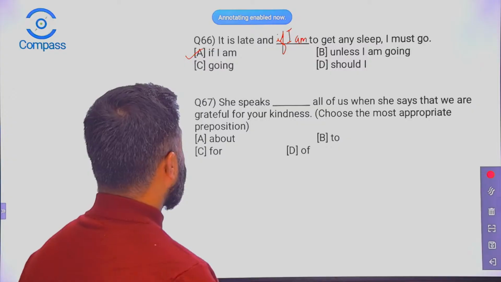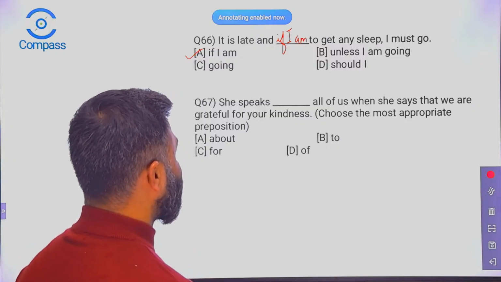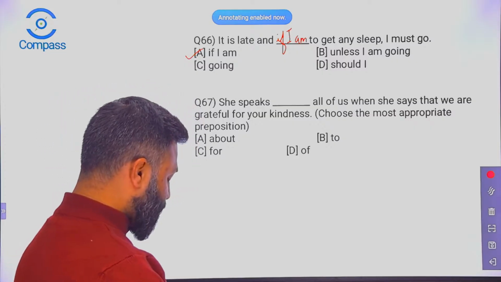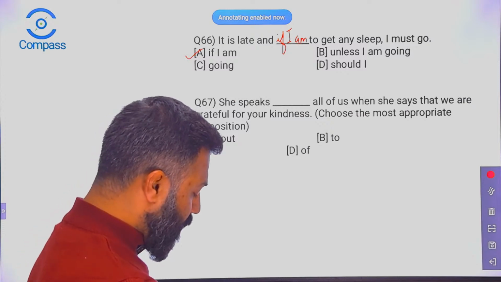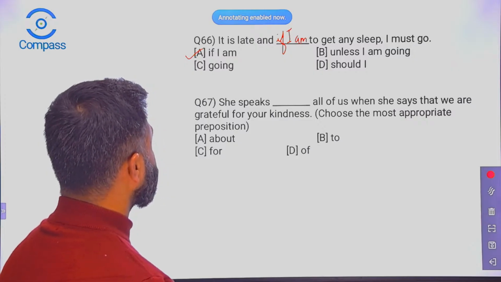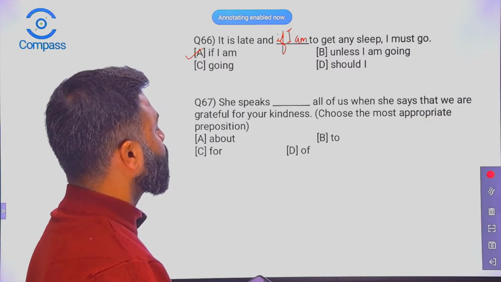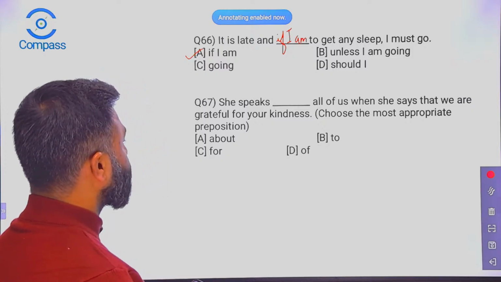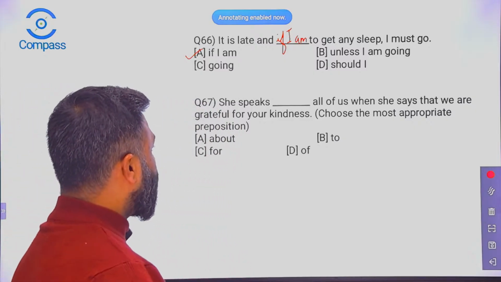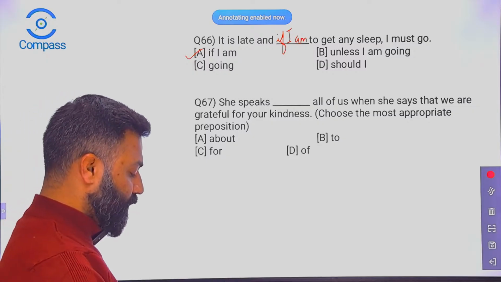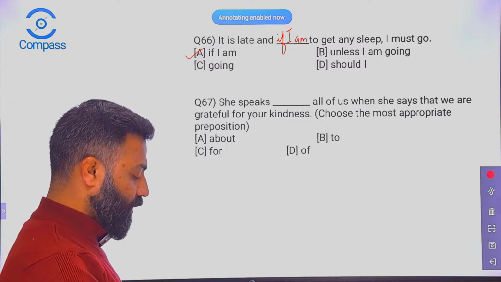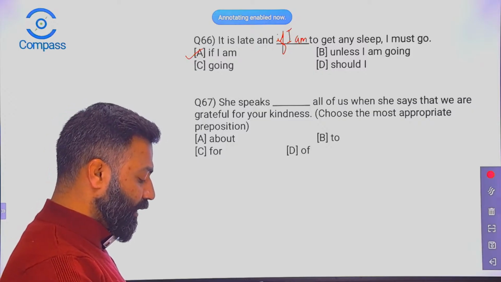Question number 67. She speaks dash all of us when she says that we are grateful for your kindness. Choose the most appropriate preposition. What do you think, children? We are doing question number 67. Come on. She speaks dash all of us when she says... Still expecting an answer, children, from you. Yes, please.